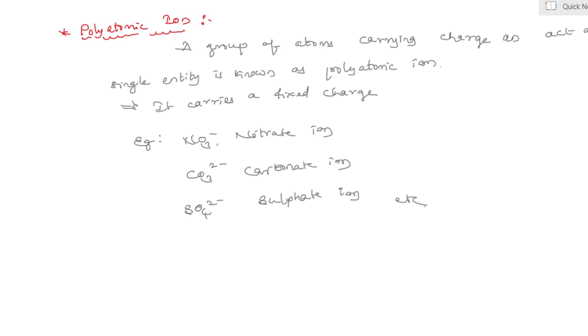It carries only a fixed charge. Examples are nitrate group, carbonate group and sulfate group.